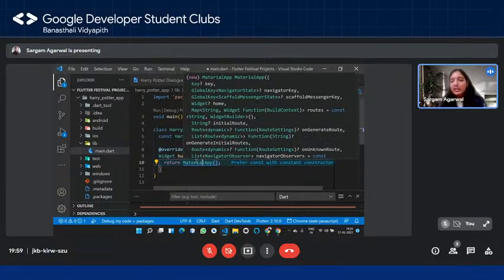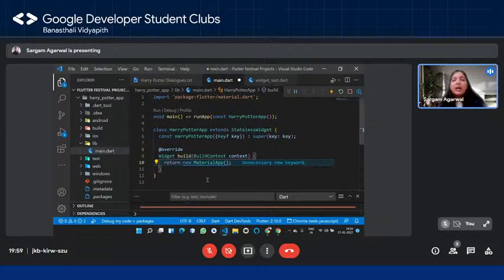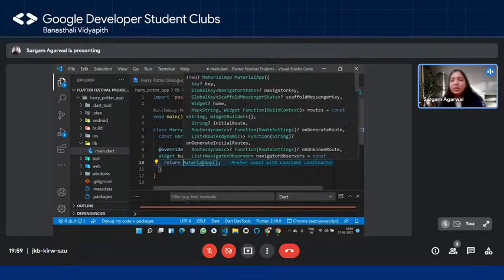If you hover upon any class, again, this is a constructor being created. I hope you're not confused with the syntax. This is the constructor being created, the object being created. And since the new keyword is optional in Dart, we are simply going to remove it, right? So that is why we are able to write it directly. Okay, and don't be bothered by these blue lines. Visual Studio Code is going to just keep giving it to you, but you keep on doing your work.